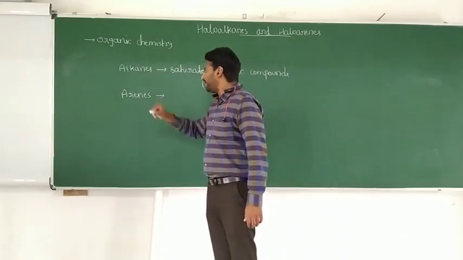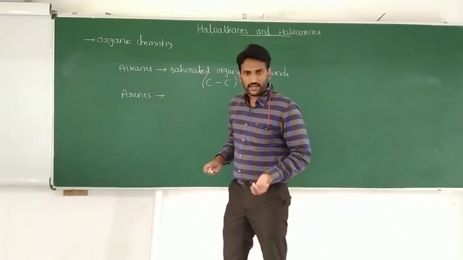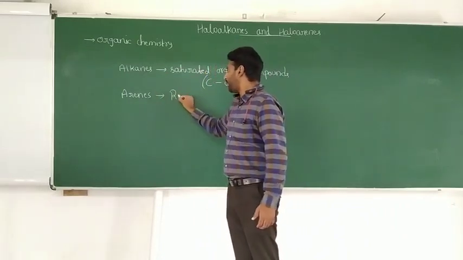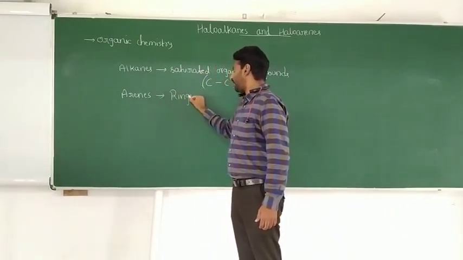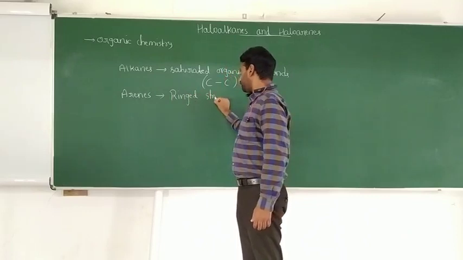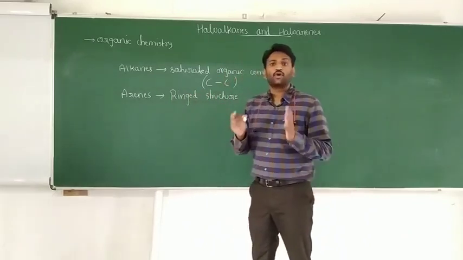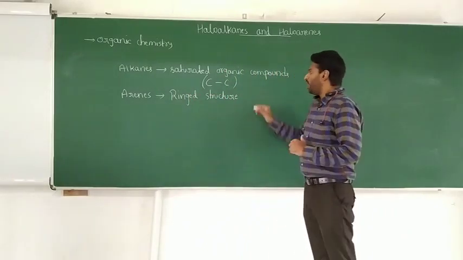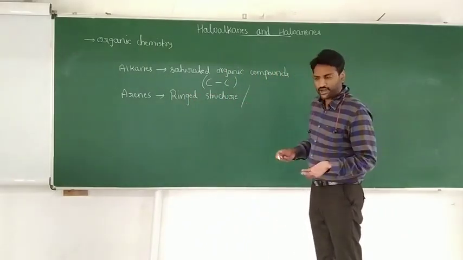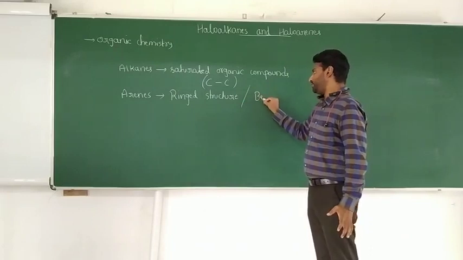Next, coming to arenes. What is the meaning of arene? Arenes are ringed structures, or we also call it a closed structure. One of the simplest examples is benzene.